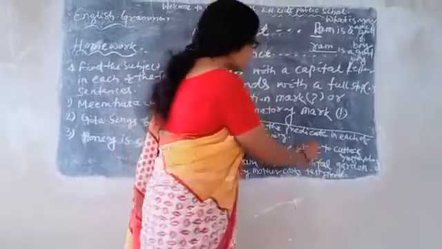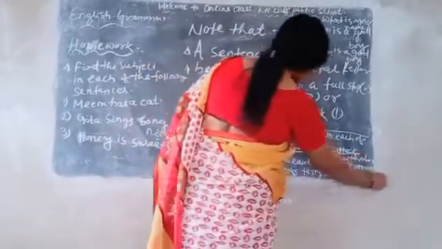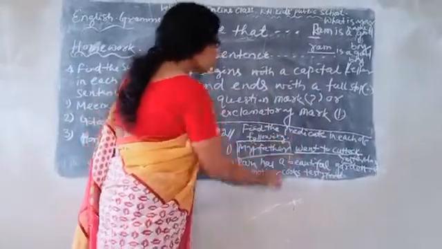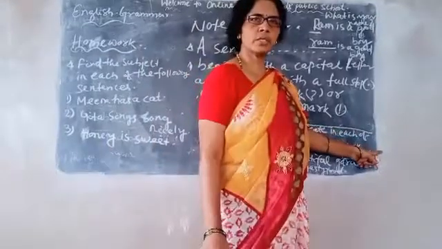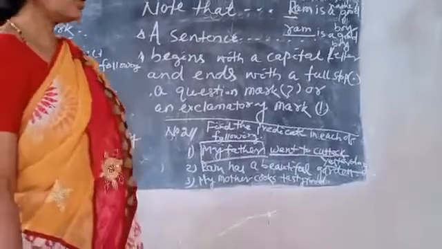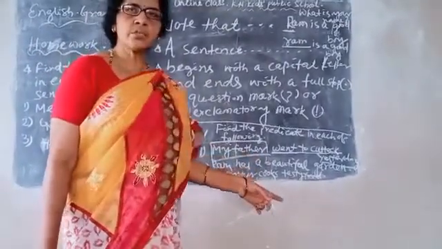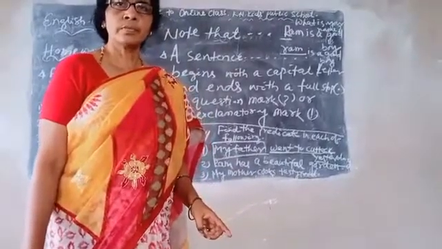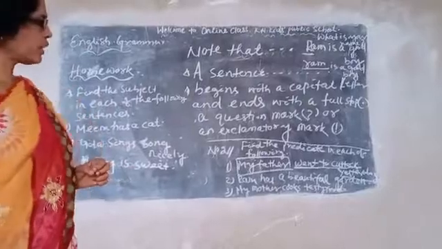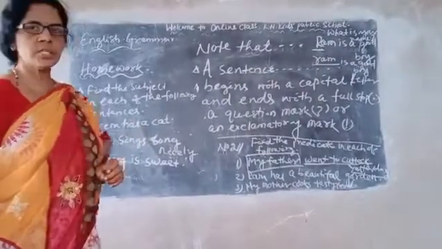Here this one is the verb. My father went to Cuttack yesterday. My father is the subject, went to Cuttack yesterday is the predicate. In this way, you will underline the predicate. You keep in your mind, the predicate part starts with the verb. So if you remember it, then you can find the predicate easily.